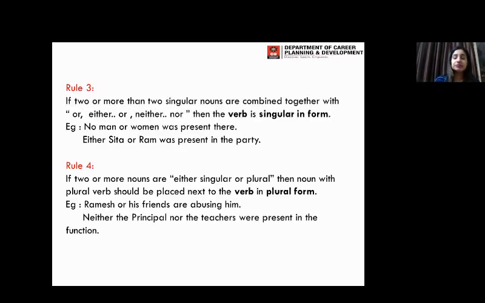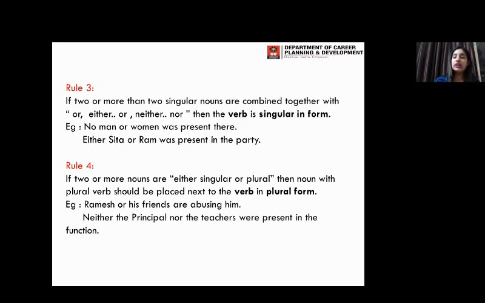Moving forward, we have rule number 3, which suggests that if two or more singular nouns are combined together with either or, neither nor, then the verb is going to be singular in form. So in a sentence, if we are using conjunctions like or, either or, neither nor, then you're joining two different nouns together with the help of these conjunctions.